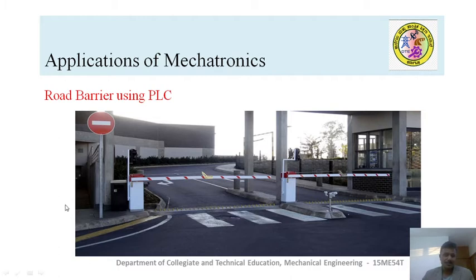Whenever a car or any vehicle comes near the bar, the money is deducted, so that the microprocessor opens the bar automatically. This is how it eases the movement.